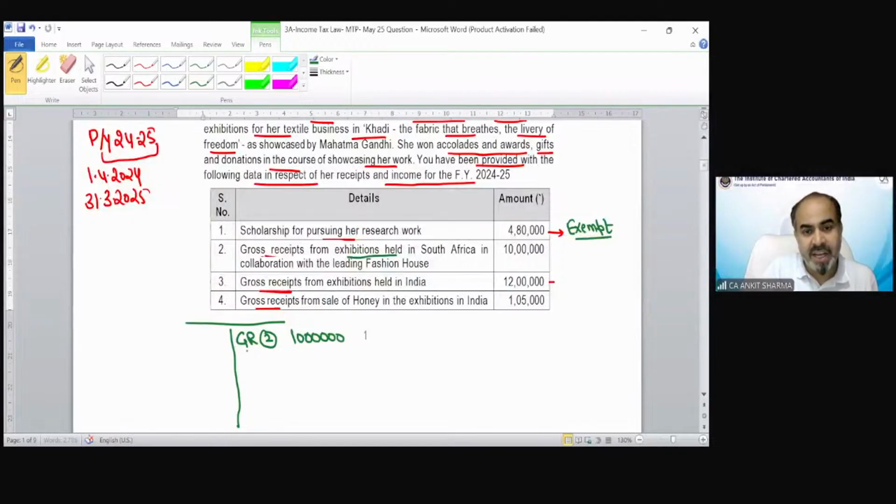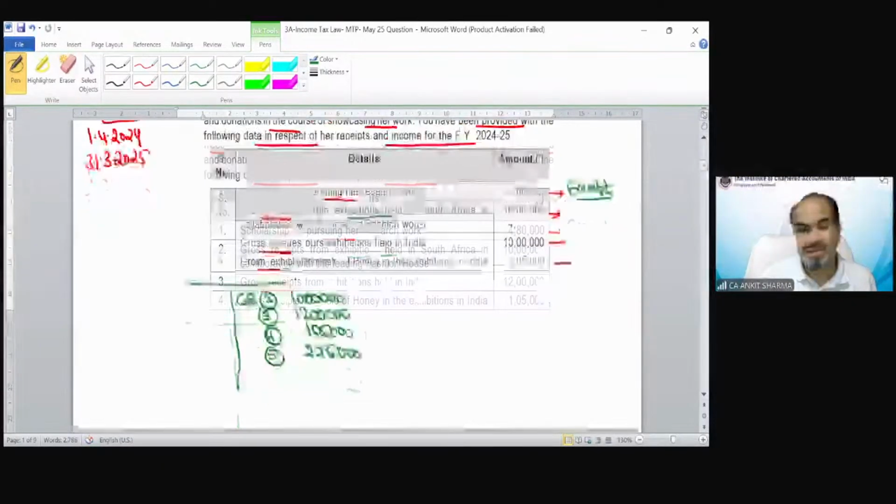Then as per point number 3 also, gross receipt from exhibition held in India was 12 lakh. Then gross receipt from point number 4, 1 lakh 5,000. Then gross receipt as per point number 5, 2 lakh 25,000. You can see that.